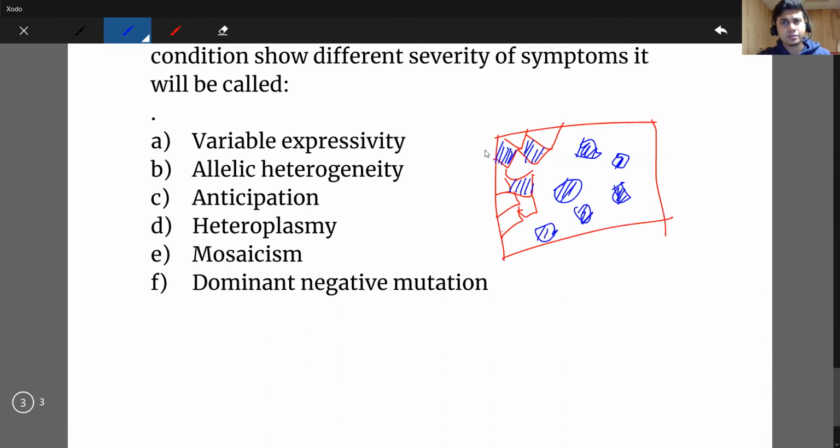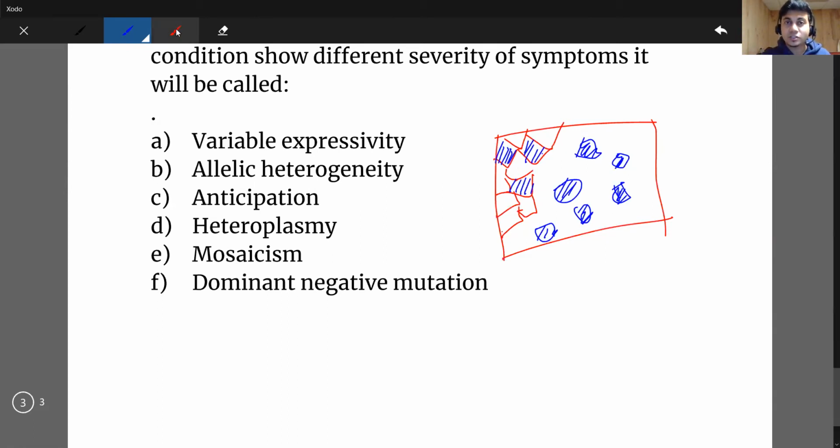Have you seen the mosaic that is used in the floor, made of stones and cement, that make a design? The same thing happens here. That means the body's different cells have different chromosomal patterns. That is called mosaicism.